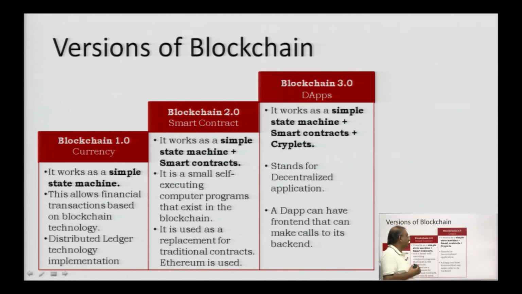Now, blockchain version 3 we call dApps. It is more than that, am I right? Till now we had smart contracts and financial contracts in the picture. Now we come up with a decentralized application. When we say decentralized application, you can have an application with a front end which makes a call to the back end and does the transactions. Even the front end can be deployed on a distributed, blockchain architecture.